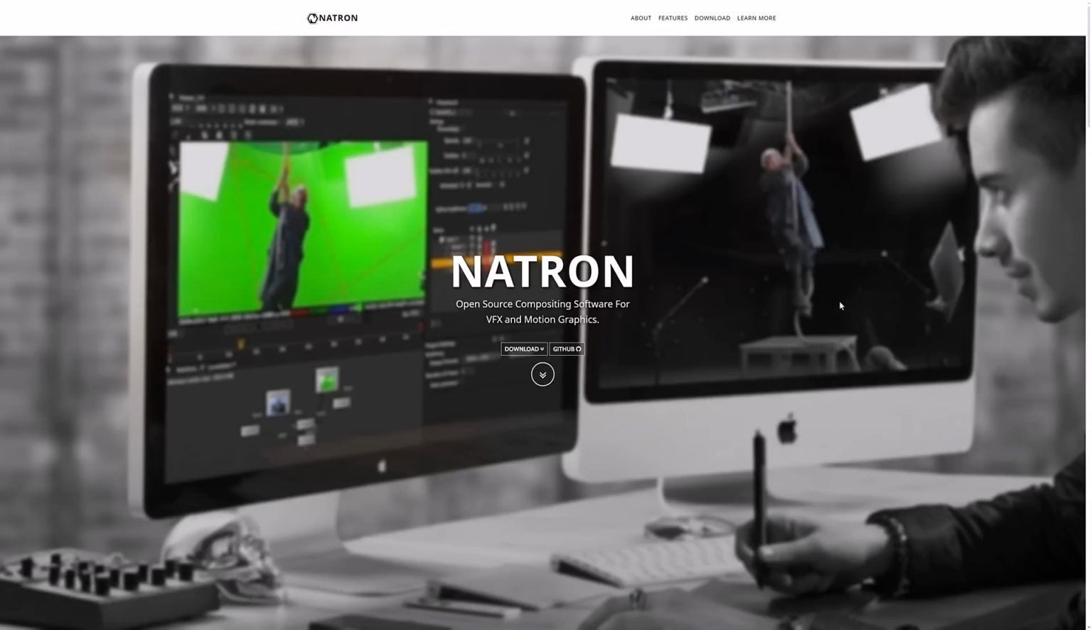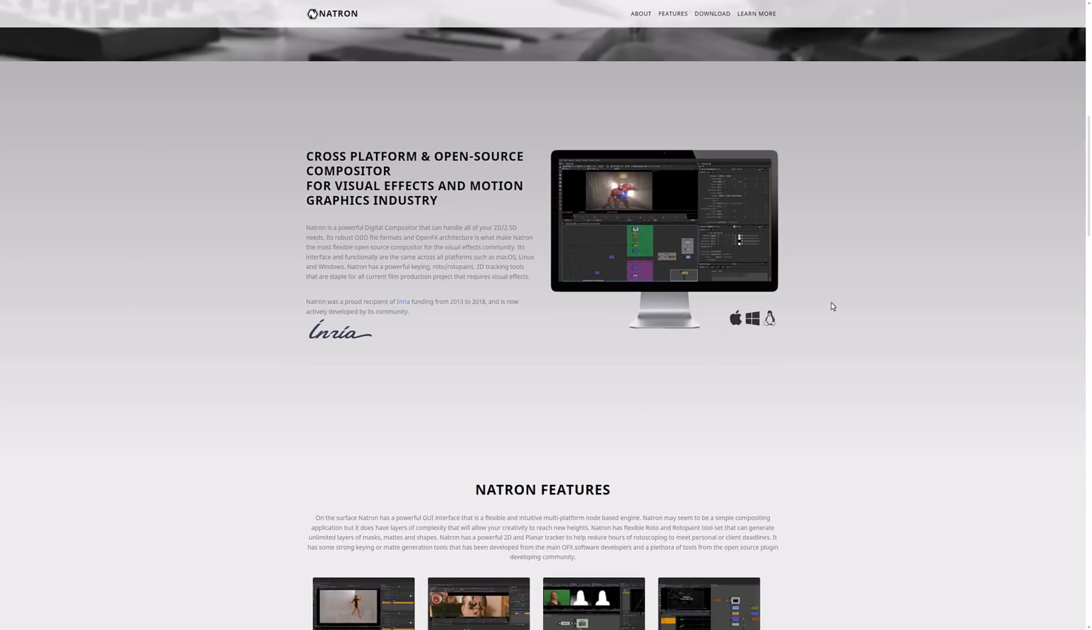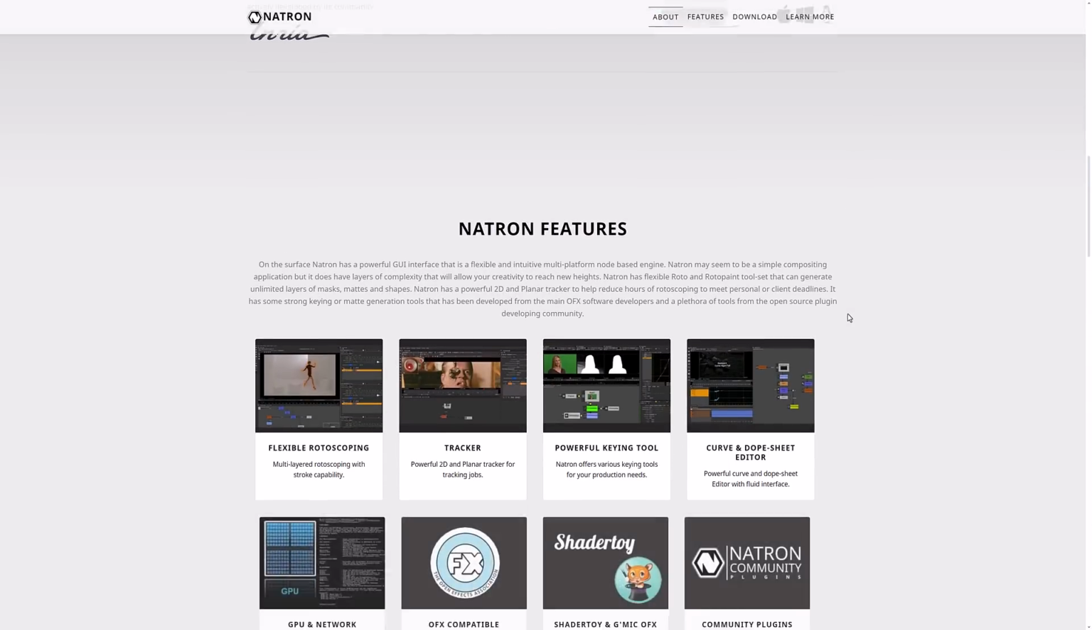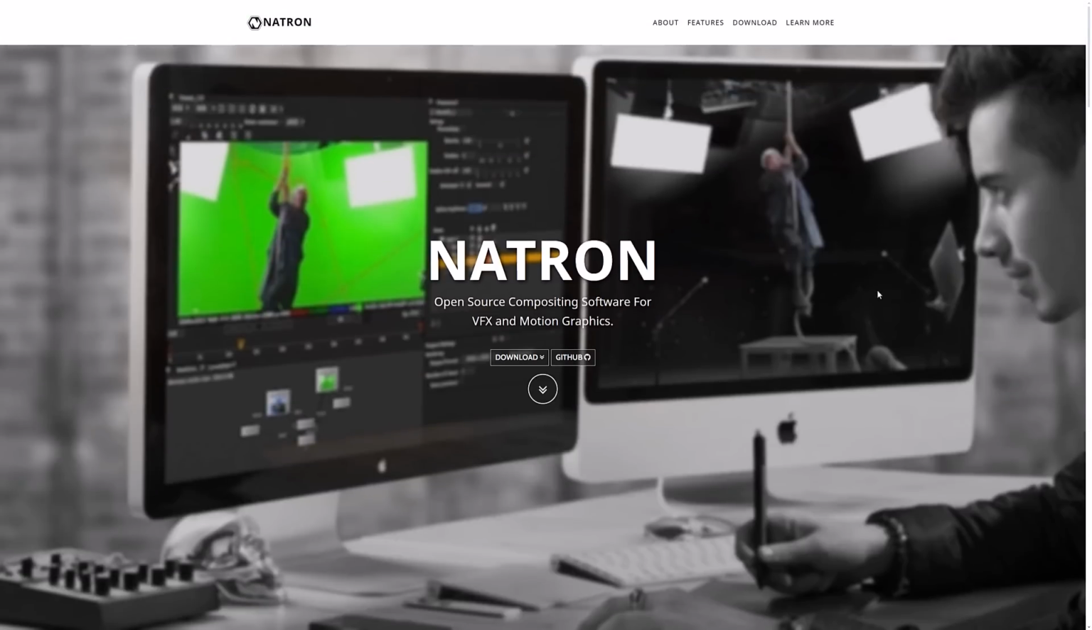Then we have Natron. This is another open source alternative out there. It's a compositing software for VFX and motion graphics. I don't believe I've actually used Natron yet, so no opinion on this one, but you can see here it has a lot of the functionality that you may expect. You've got rotoscoping tools, tracking tools, keyframing tools, and so on. Again, not one that I've personally used too much. It doesn't seem to be fully aimed at video editing, more on the compositing side of things.